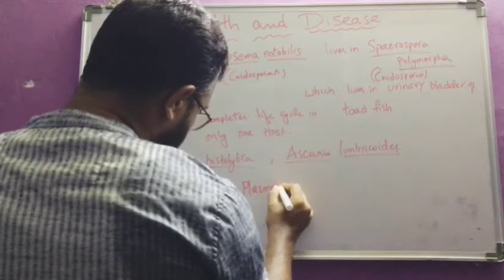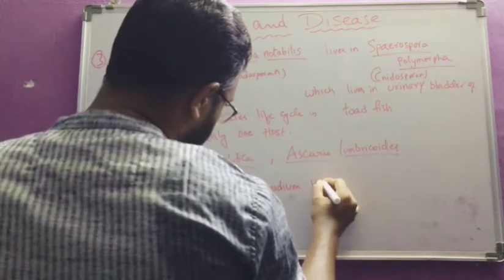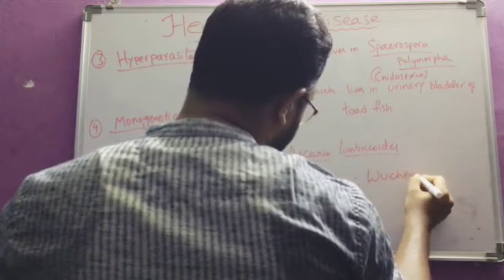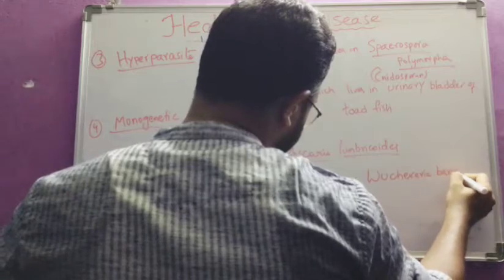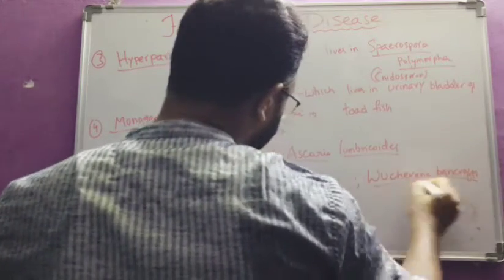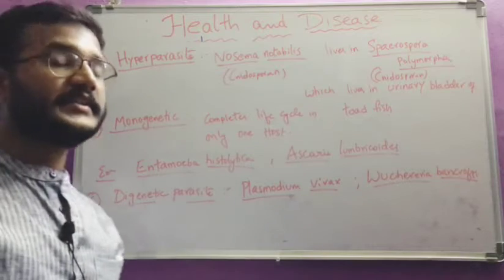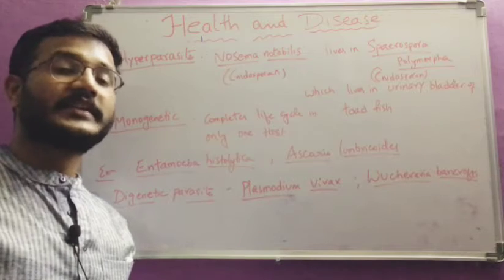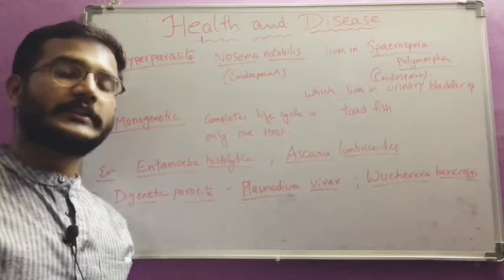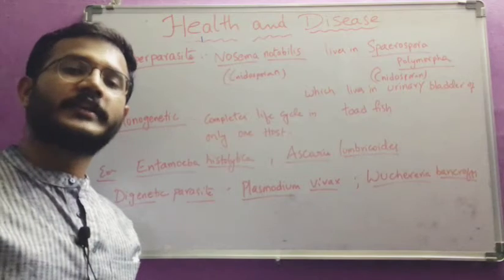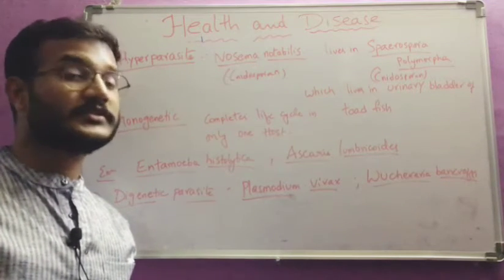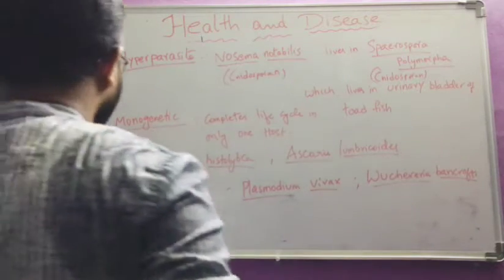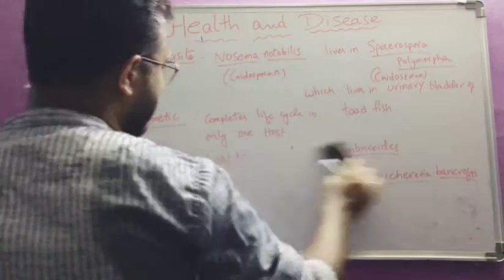Plasmodium vivax, that malarial parasite, and Wuchereria bancrofti, this is a filarial parasite. These two parasites need two different hosts to complete their life cycle. So what are the two different phases? Sexual phase and asexual phase. Sexual phase will be in one host, asexual phase will be in the other host. That is again one classification. We will see that. So is it clear, monogenetic and digenetic parasites?